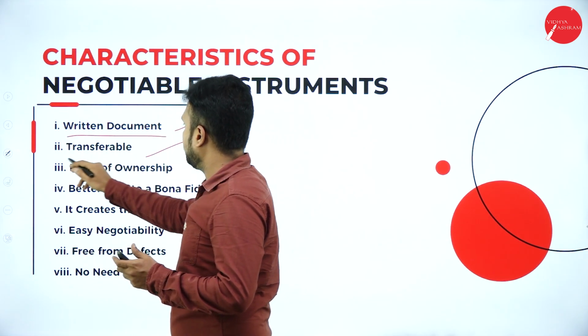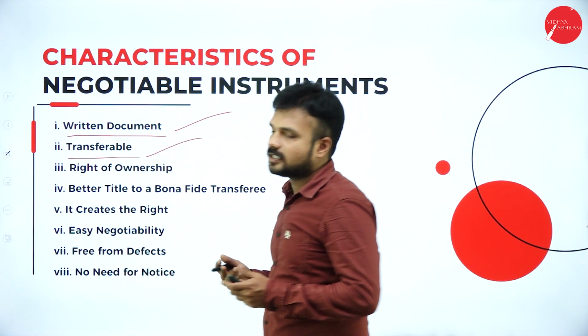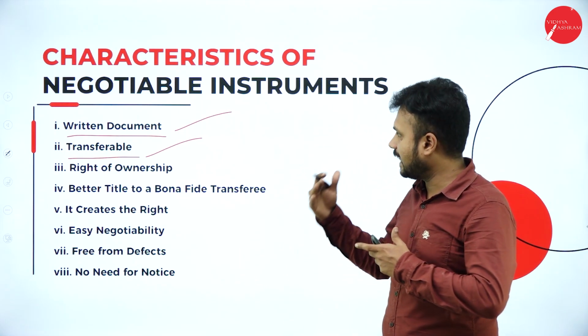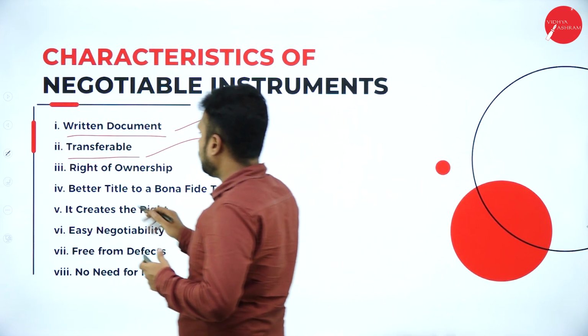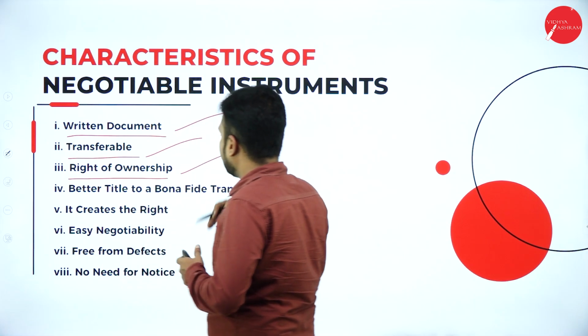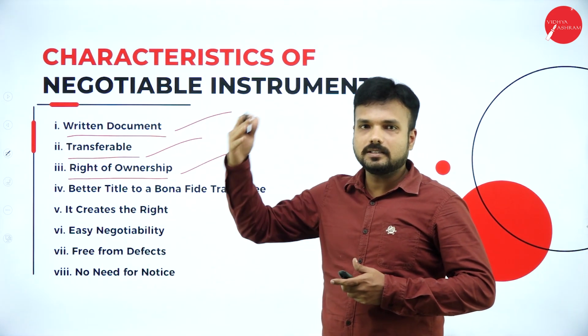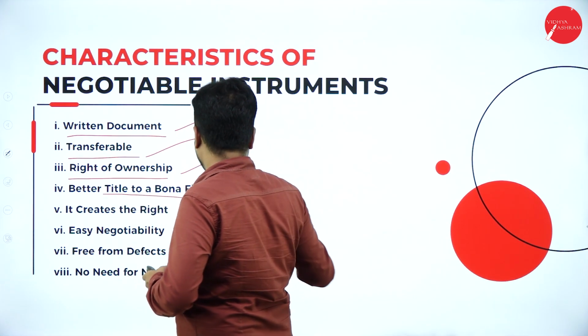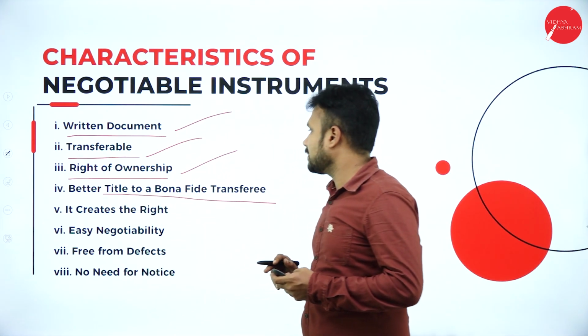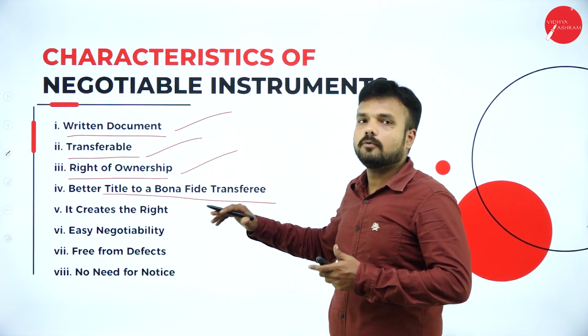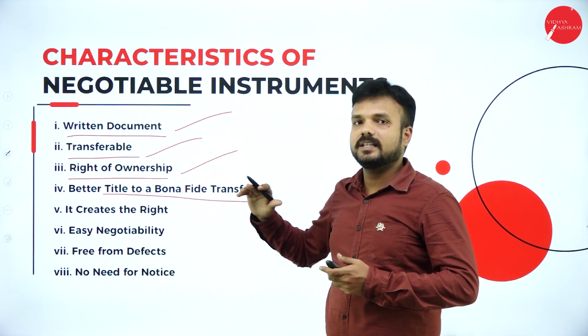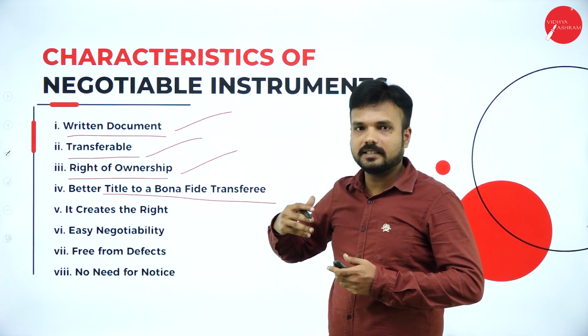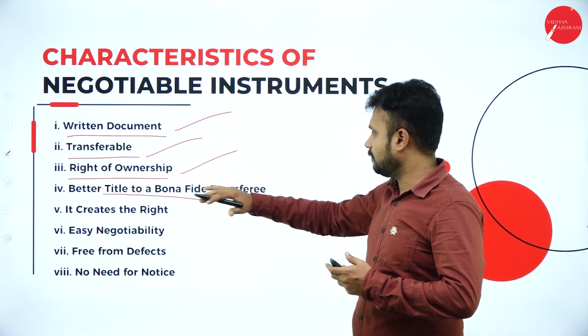It is transferable in nature. The name itself says it is a negotiable instrument, so it has a transferability nature. Right of ownership is nothing but the transfer of ownership from the payer to the payee. It gives a better title to the bona fide transferee. It gives better ownership title to the transferee, the one who collects the negotiable instrument.